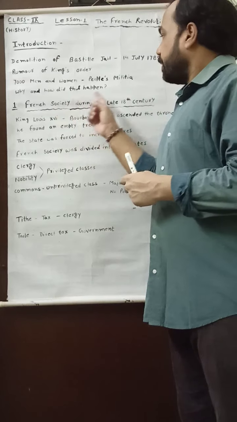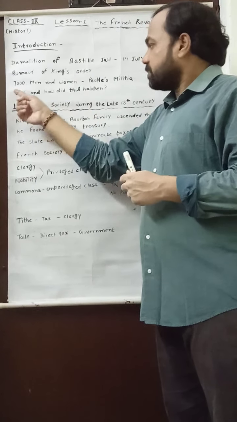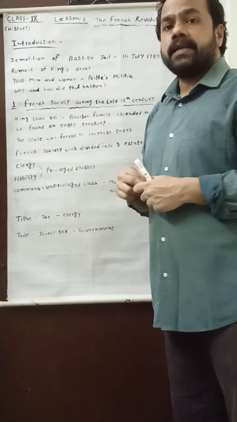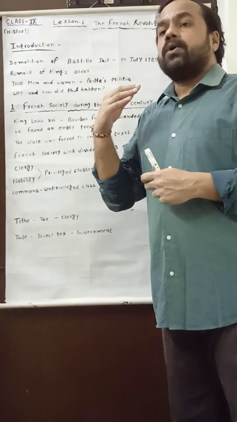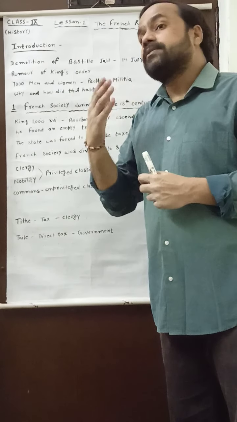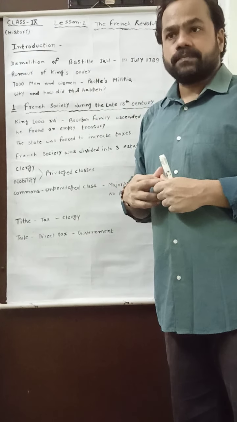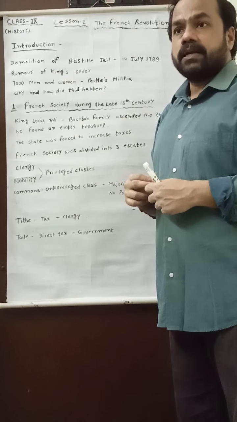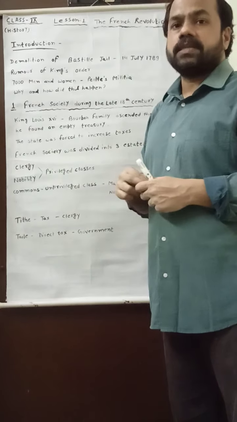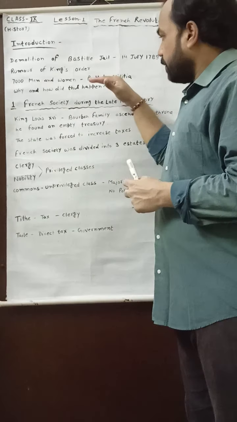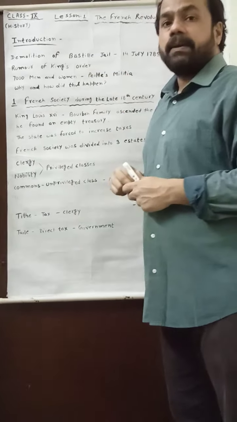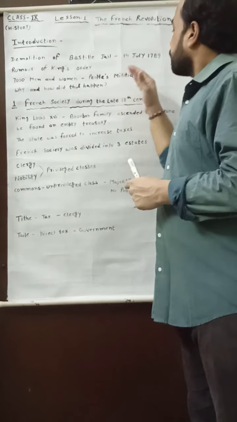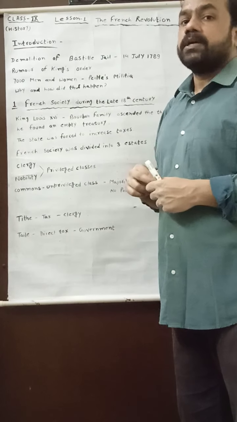That is why, when we start to ask the answer to this question, why and how did this happen, and when we start to discuss the French Revolution, this particular introduction will give us the way to start the history of the French Revolution.